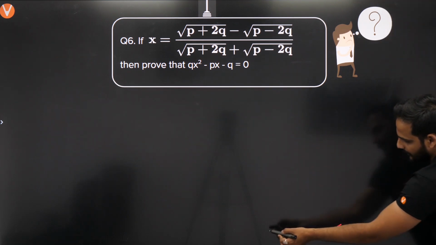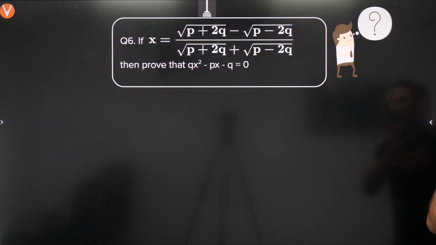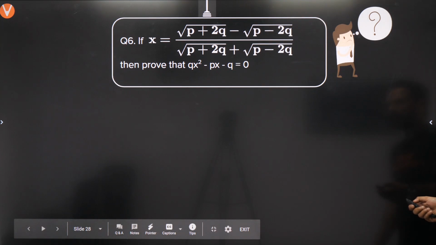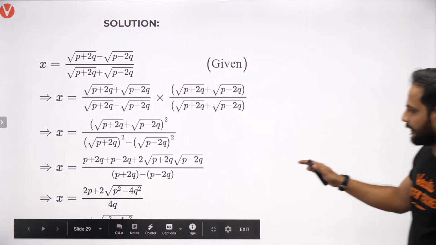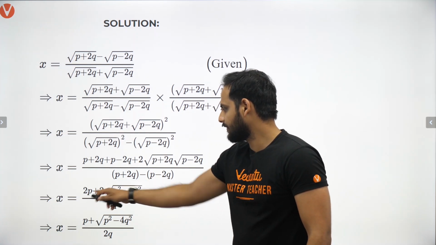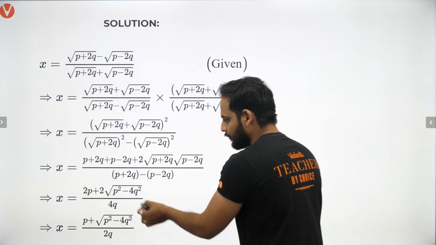So here p got cancelled. I'll just show you where we left. We were up to here. So here we have cancelled the p part. So we are left with 2q plus 2q is 4q.